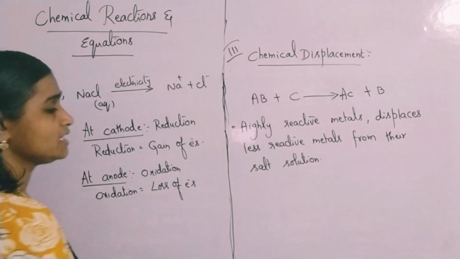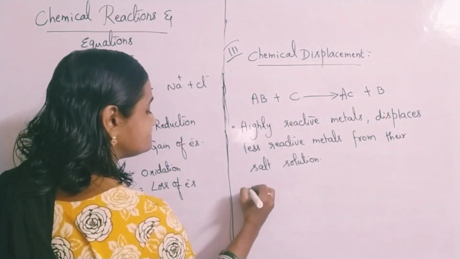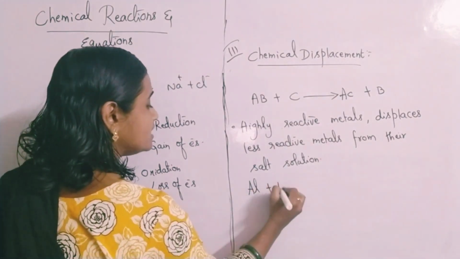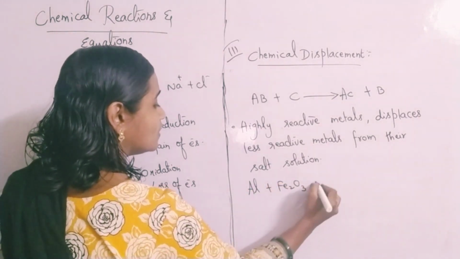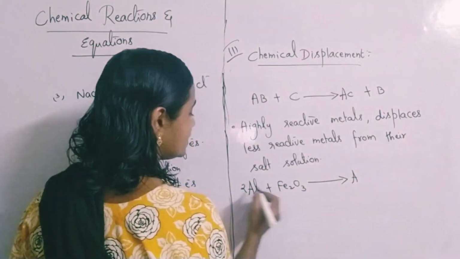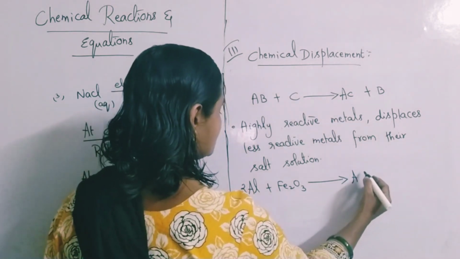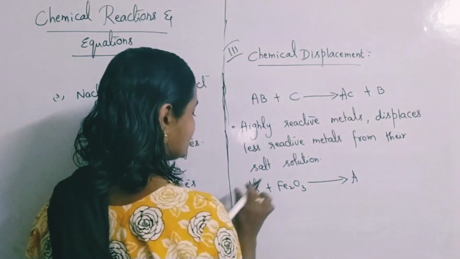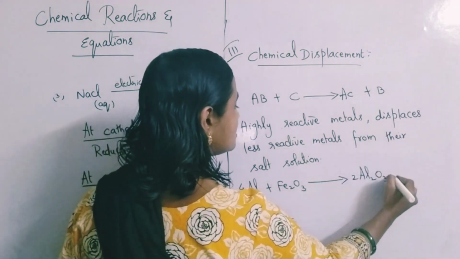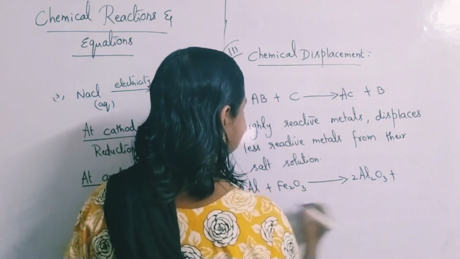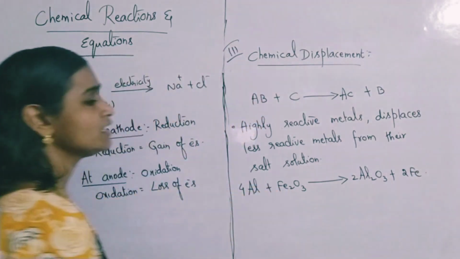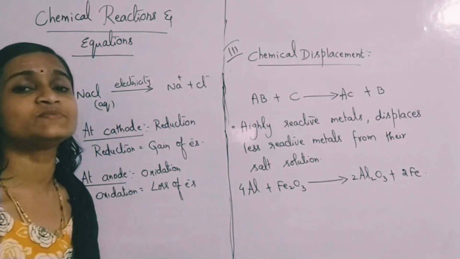Okay, like you can take the example of aluminium reacting with iron oxide. Okay, it gives what? Aluminium oxide. 2Al plus Fe2O3, 4Al we have to take here, so that gives you 2Al2O3 plus 2Fe. Okay, so this reaction is called a displacement reaction.